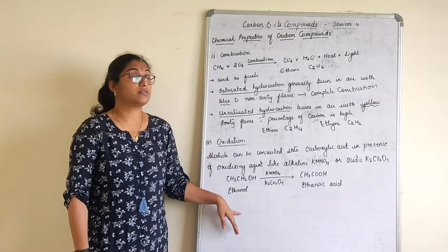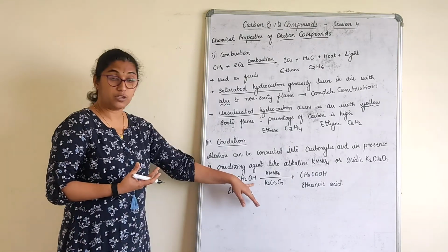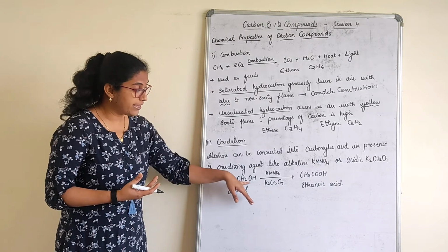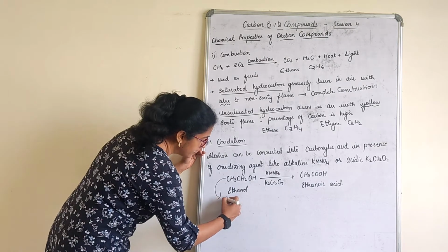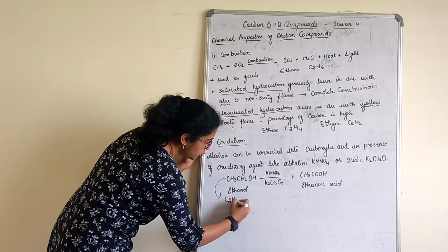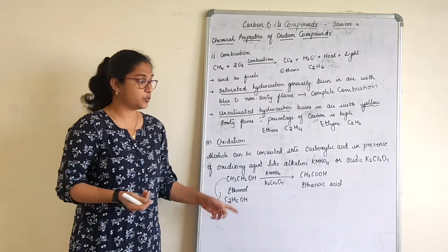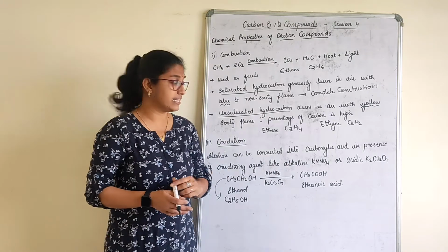At least by this video when you watch, you know how to represent a hydrocarbon in functional group in this form. This can also be represented as C2H5OH, correct? That also is right. I can write this as C2H5OH. This is also the correct way of writing. Up to you.